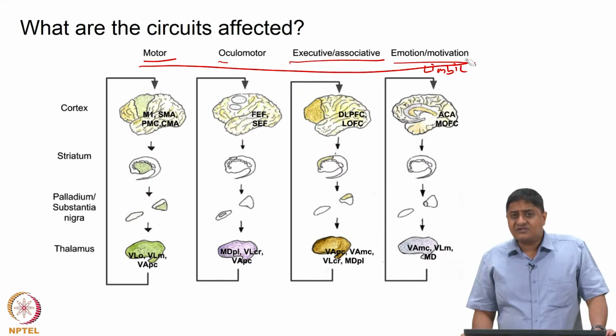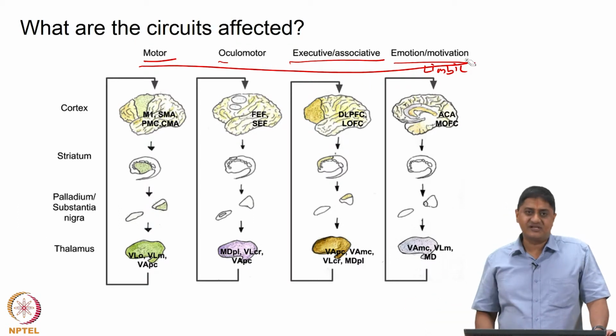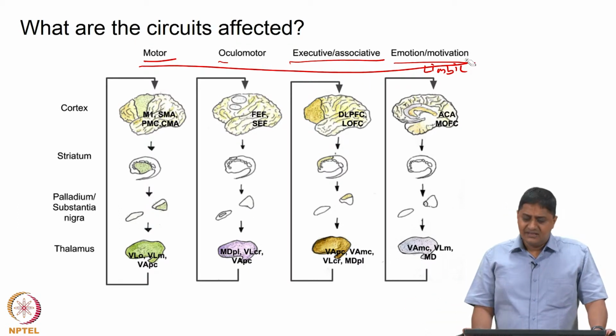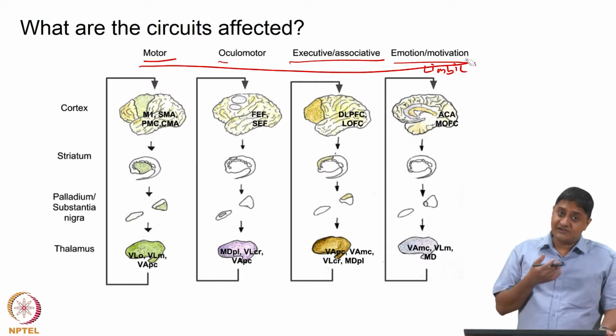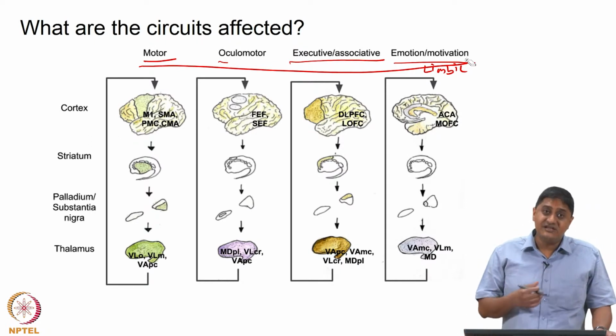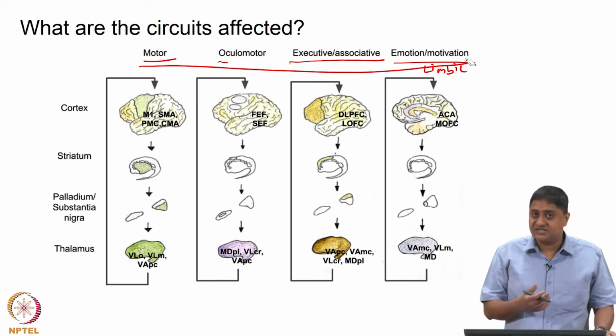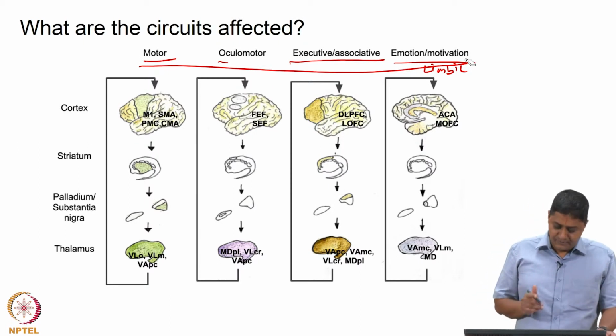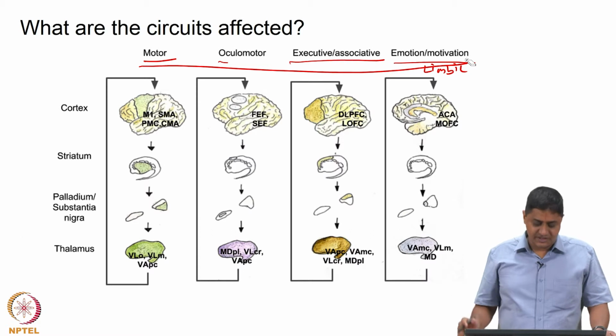There are of course other devastating effects that neurodegenerative disorders such as Parkinson's disease have on other systems, for example cognitive ability, right. These are of course relatively poorly studied when compared with the motor dysfunction related with Parkinson's disease. Actually, the motor dysfunction related with Parkinson's disease itself still needs to be more understood. It is not completely understood, right. So, something that we will discuss in future classes.